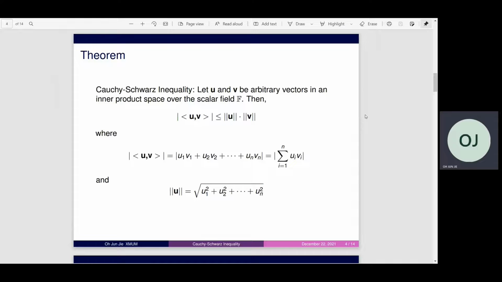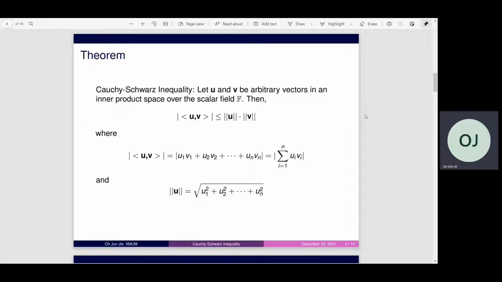Now we move on to the theorem of the Cauchy-Schwarz inequality. Let u and v be arbitrary vectors in an inner product space over the scalar field. Then the absolute value of the inner product of u and v is less than or equal to the norm of u multiplied by the norm of v.